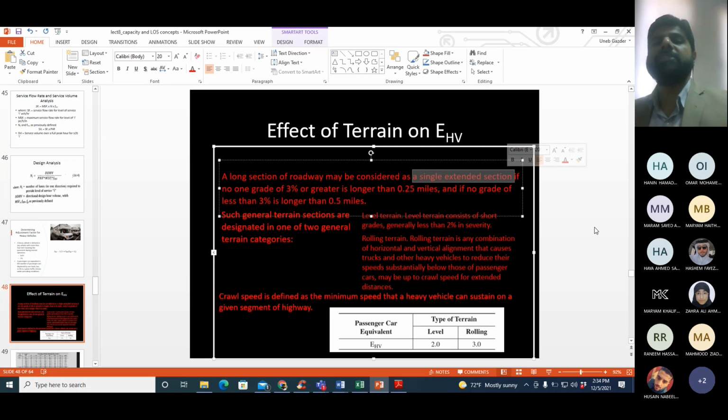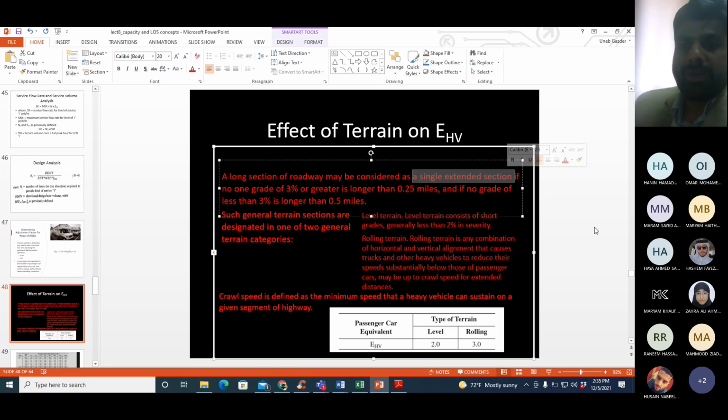General terrain can be further subclassified into 2 types: level and rolling. Level means the gradient is less than 2% and it is not causing a significant change in the speed of heavy vehicles. Rolling terrain means the gradient is close to 2%, maybe slightly higher, and the general design of the road causes heavy vehicles to reduce their speed significantly.